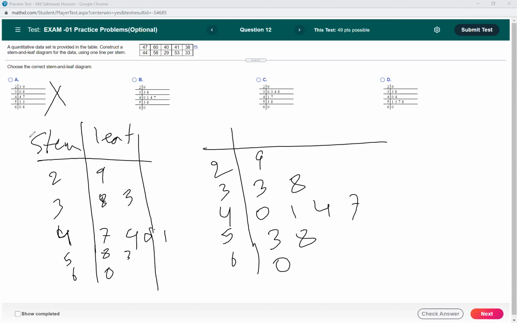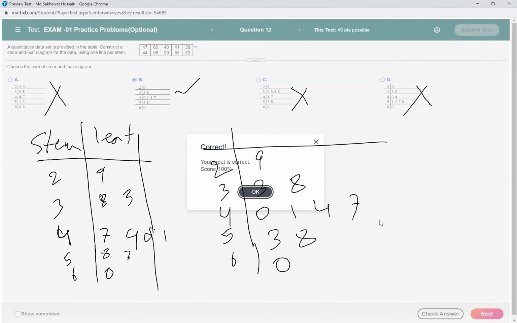So this is not correct. 3, 8, 0, 1, 4, 7, 3, 8. Yeah, it seems this is the correct answer. Let's check this one. This is not correct. So the correct answer is B. Yes, the correct answer is B. Great. Thank you.